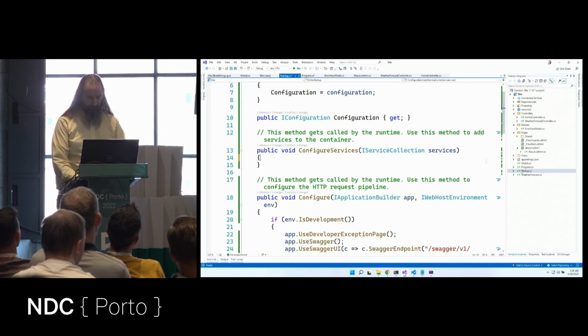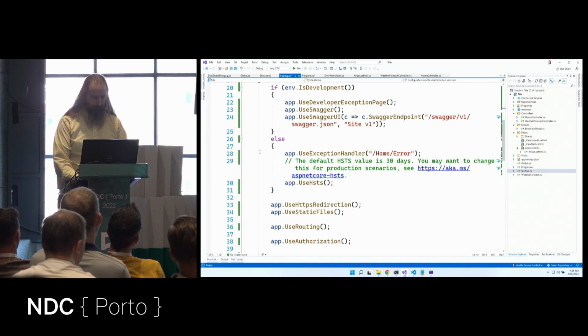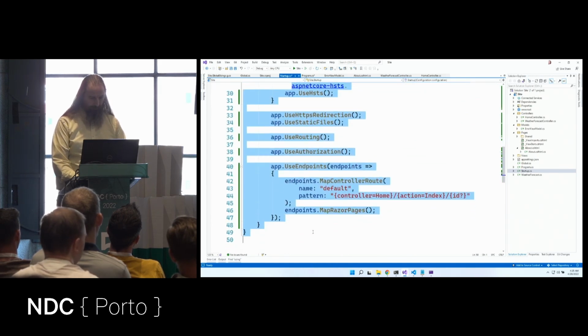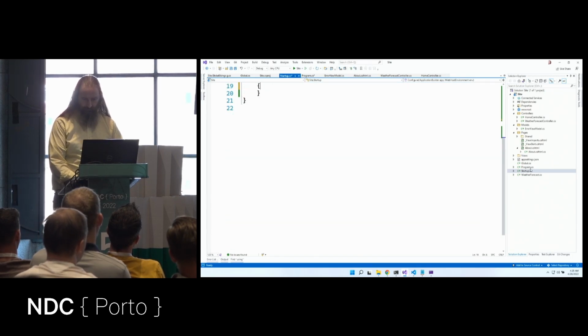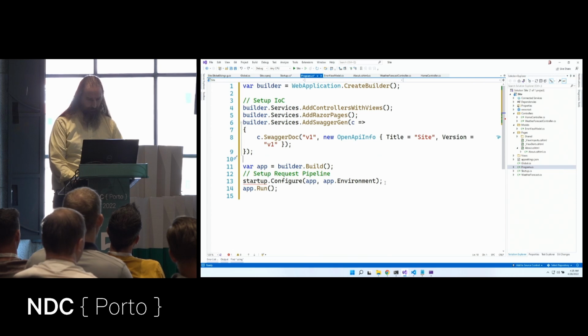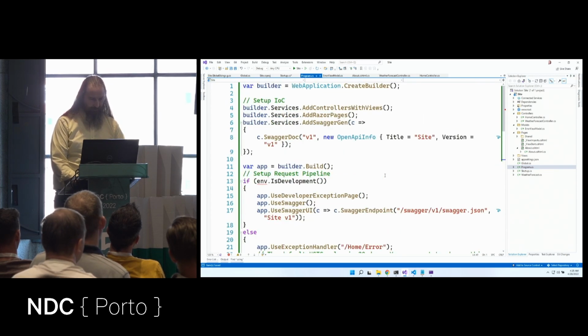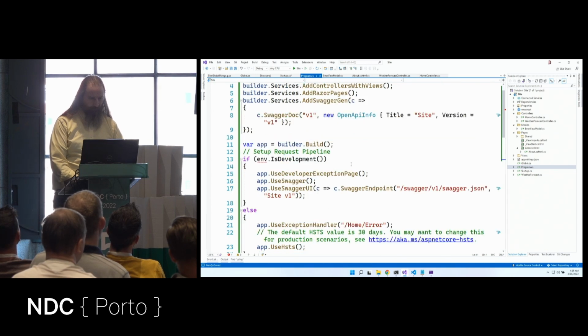Let's go back into startup and grab the request pipeline details and move that into place. Let's grab that and set it right here. And now because we're using this, we can't use env.